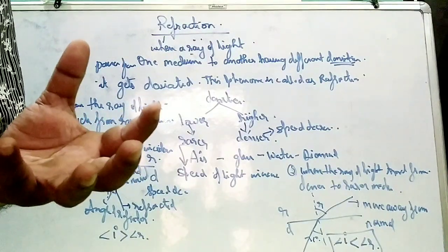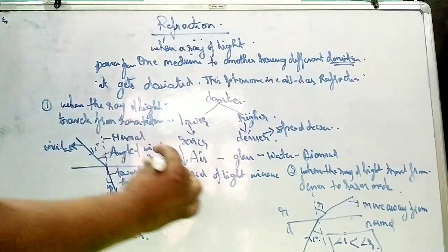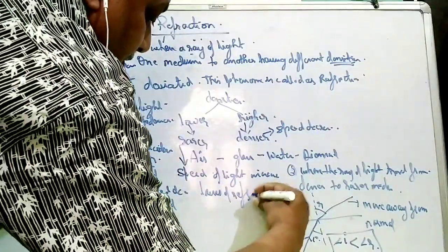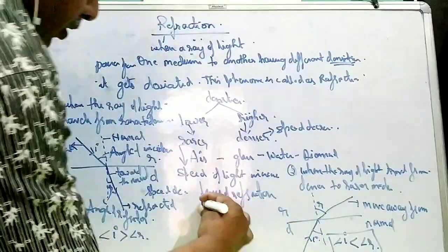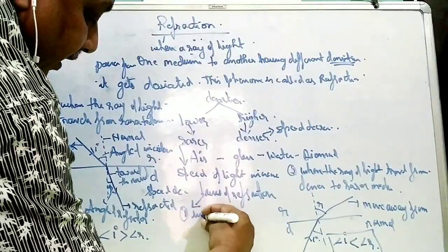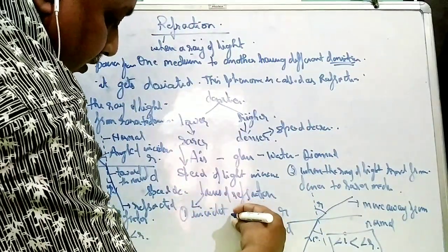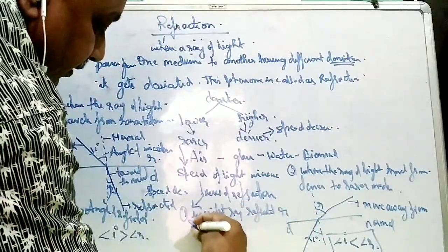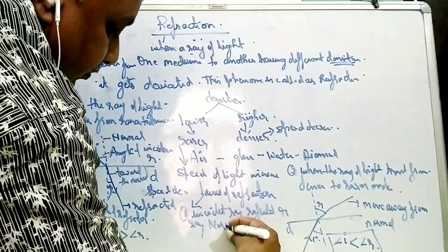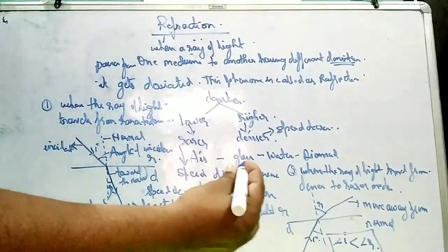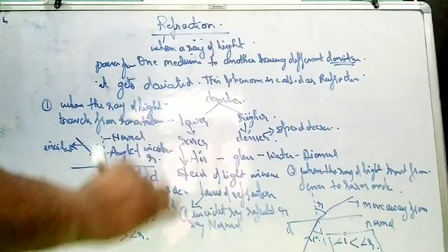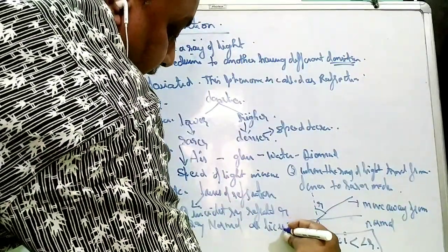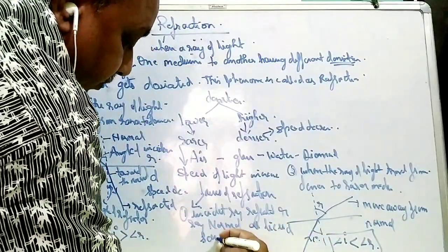There are two laws of refraction. First, the incident ray, refracted ray, normal, and even angle of incidence, angle of refraction, point of incidence, point of refraction, all lie in the same plane.